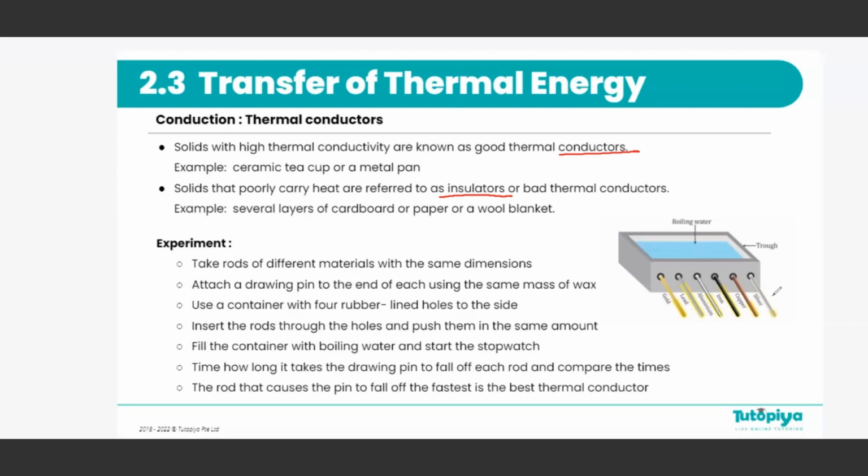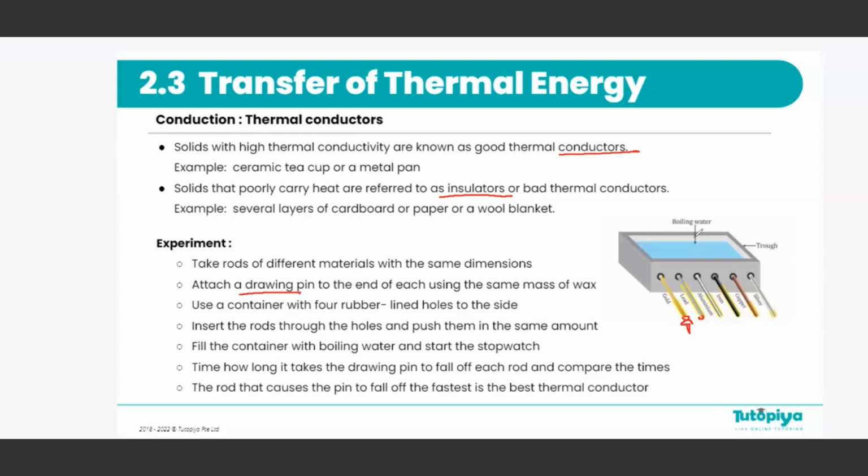And all of these rods are the same thickness. And then we need to attach a drawing pin at the end of each of these rods with a little drop of wax. We keep one drop of candle wax, and then before it dries out, we attach the drawing pin. And we do that for all the rods we chose.